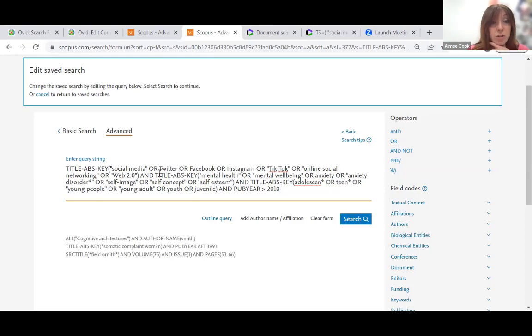So we've got all of our social media terms. We've connected that to a bracket with all of the well-being terms. So mental health, mental well-being, anxiety disorder, all of the terms that have come up in Embase and Medline.